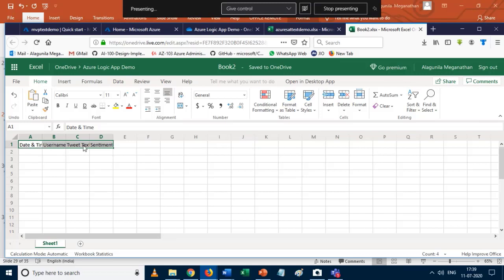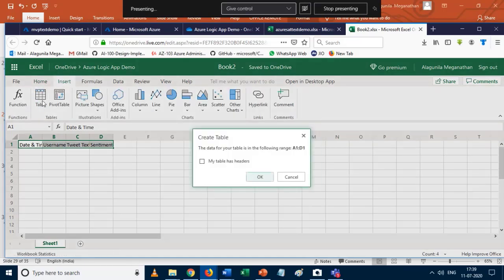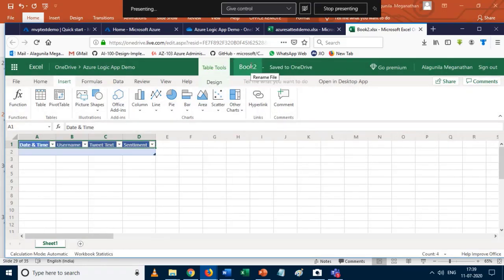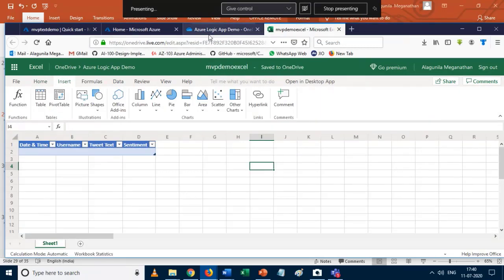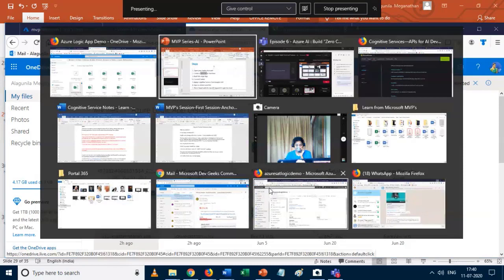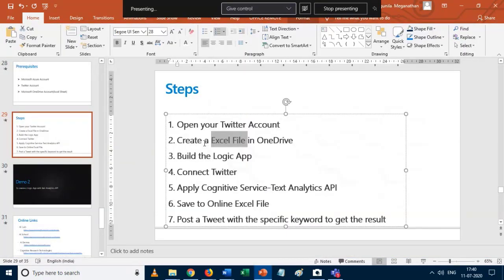After I use these fields, I select all the fields, and then I need to convert them into a table. So I click on format as a table. A1 to D1, I click on OK. Afterwards I change my name, that is MVP demo Excel. Okay, that's it. So I close this one. Okay, so far what I have done is